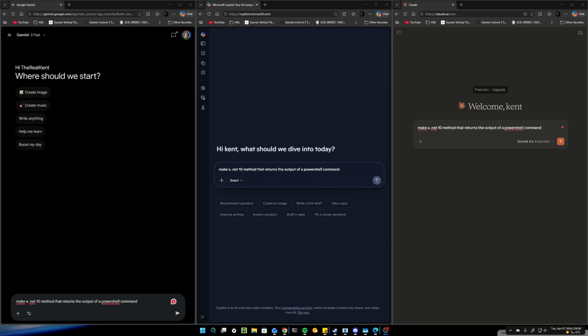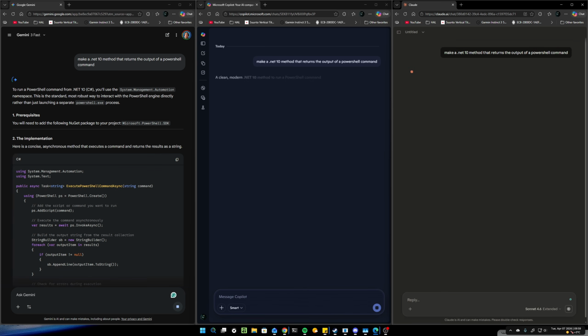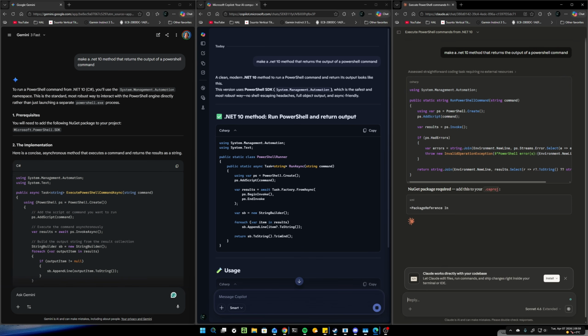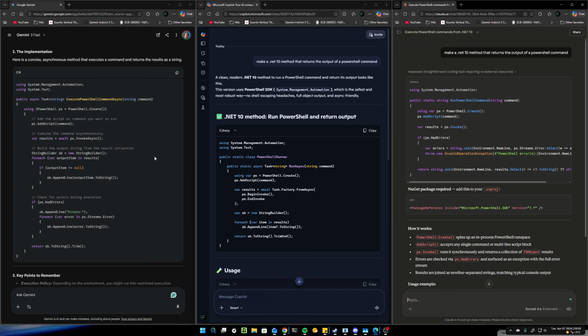So I logged into Gemini, Copilot, Claude, and they're all the free version. This is just the setup, by default, extended, smart. So you can also do this in real time, so you can see how long it takes. Not bad. Not bad at all. Let's just look at the methods to begin with. So this is the method.